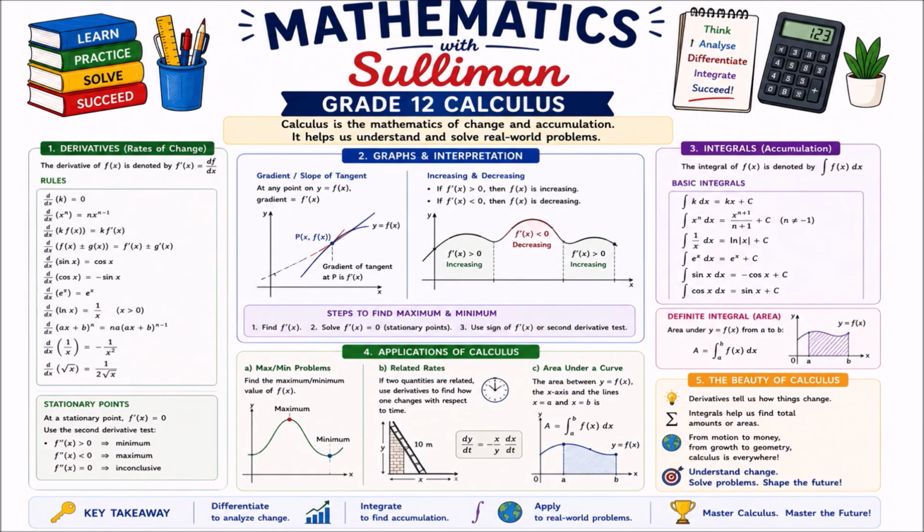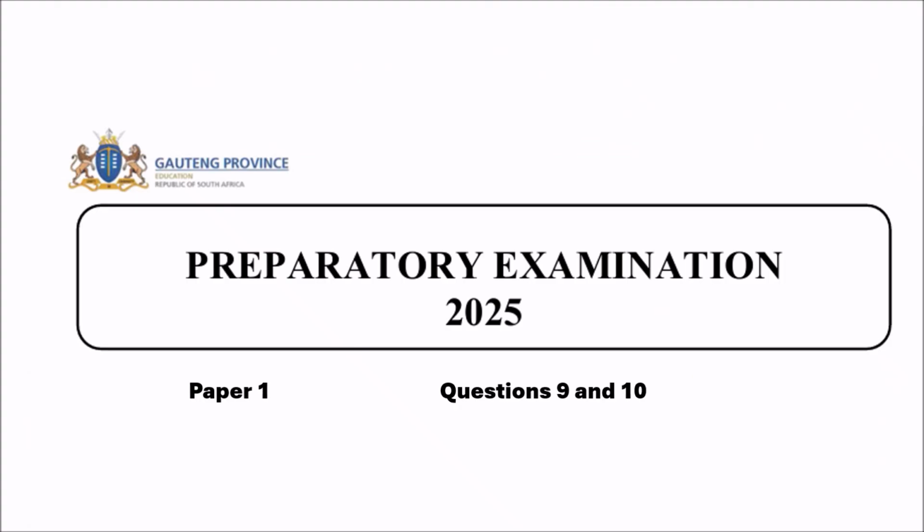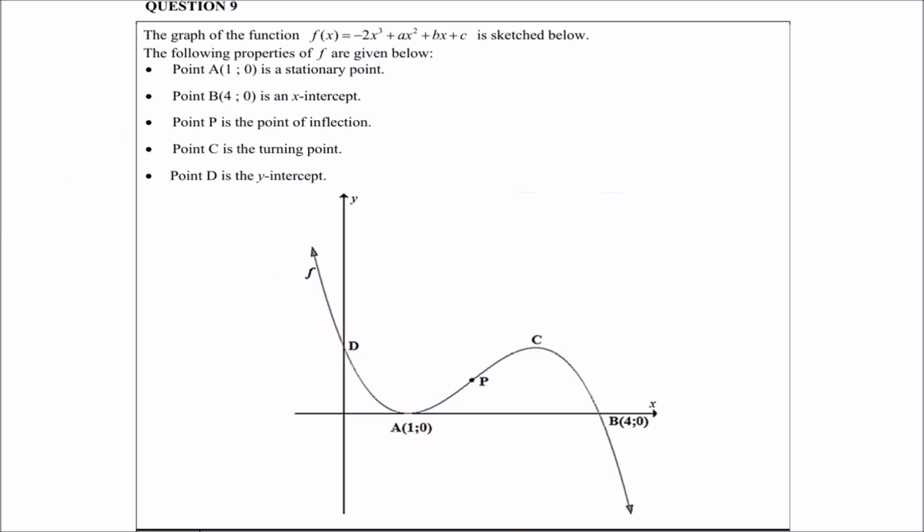I am still discussing the Gauteng 2025 prelim paper, and in this installment I am going to discuss questions 9 and 10, also based on calculus. Preparatory examination 2025, paper 1, questions 9 and 10. Question 9: given is a cubic graph for the function f(x) = negative 2x cubed plus ax squared plus bx plus c, and it is sketched below. The following properties of f are given.